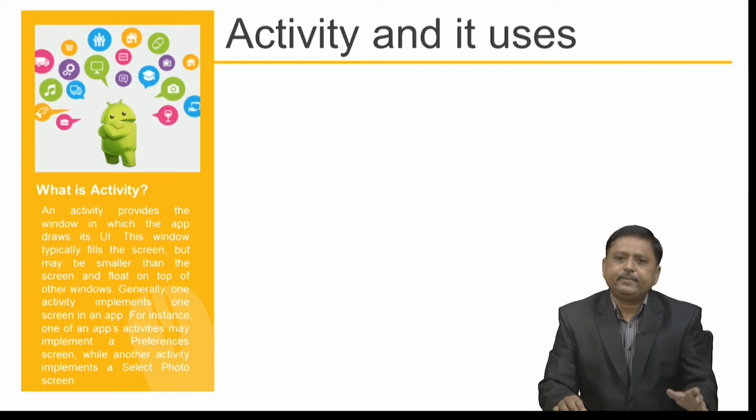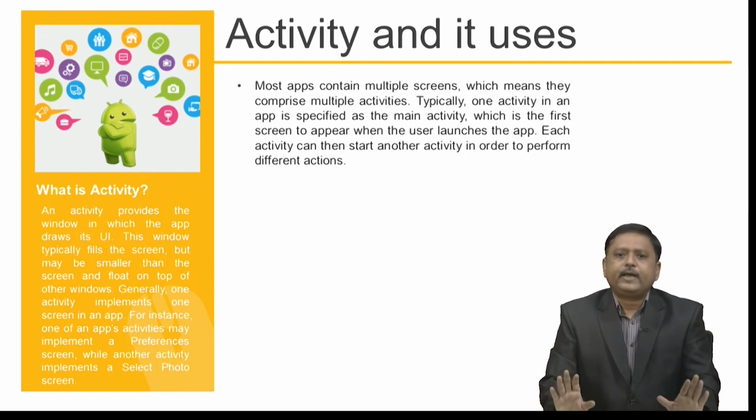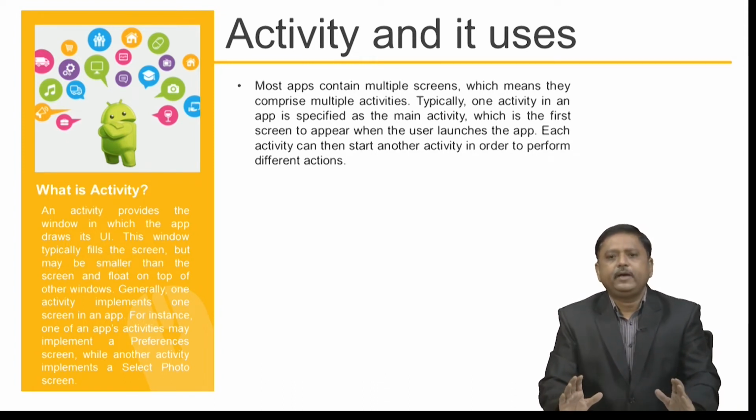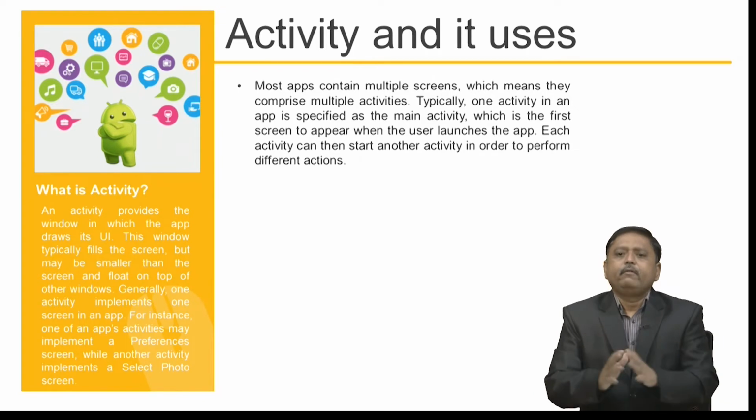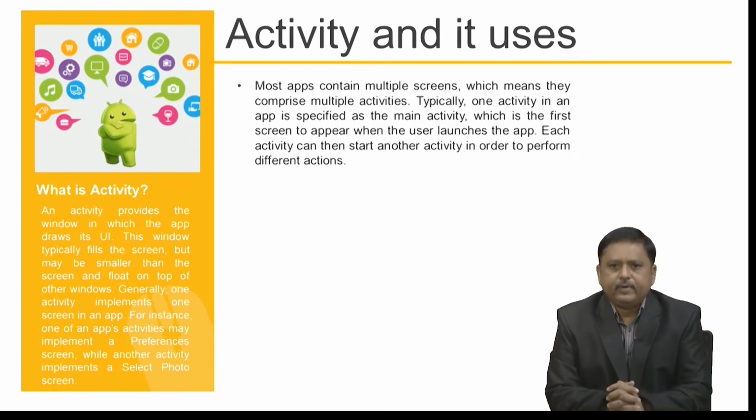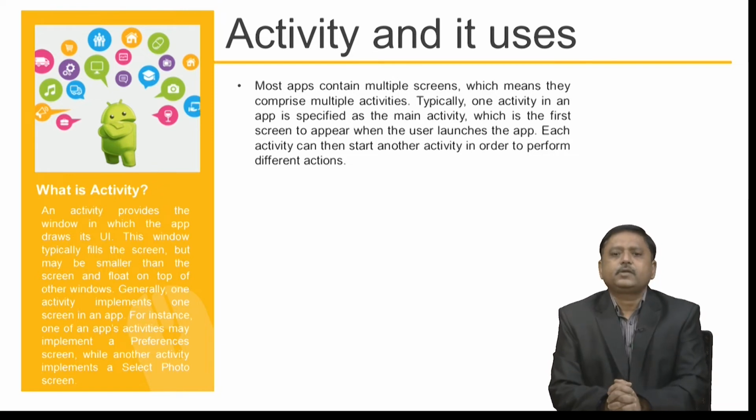Each individual screen is represented by an activity in the app. Most apps contain multiple screens, which means they comprise multiple activities. Typically, one activity in an app is specified as the main activity, which is the first screen to appear when the user launches the app.